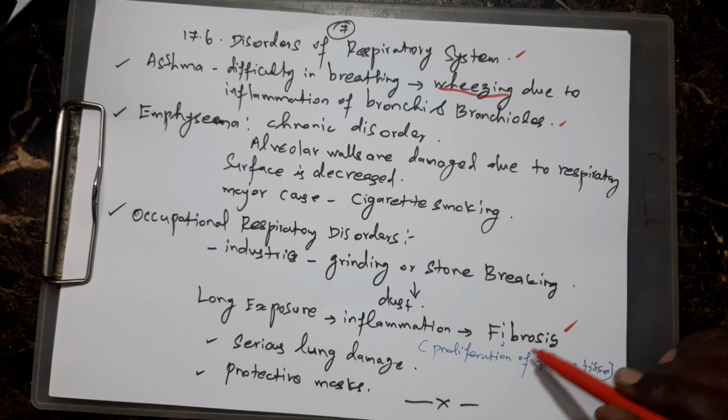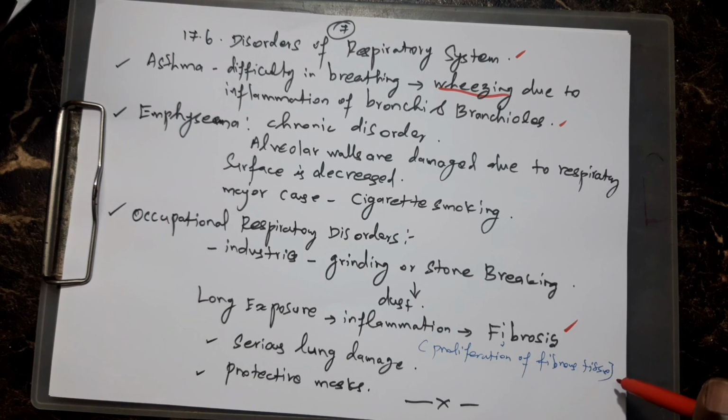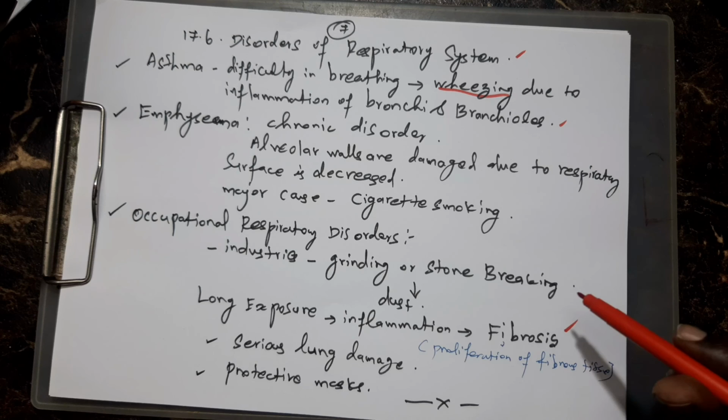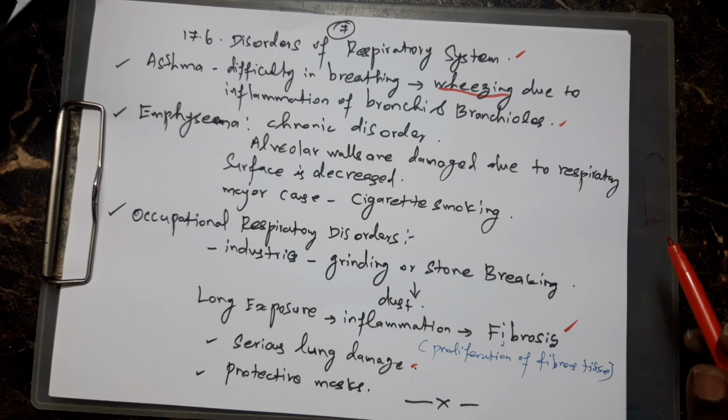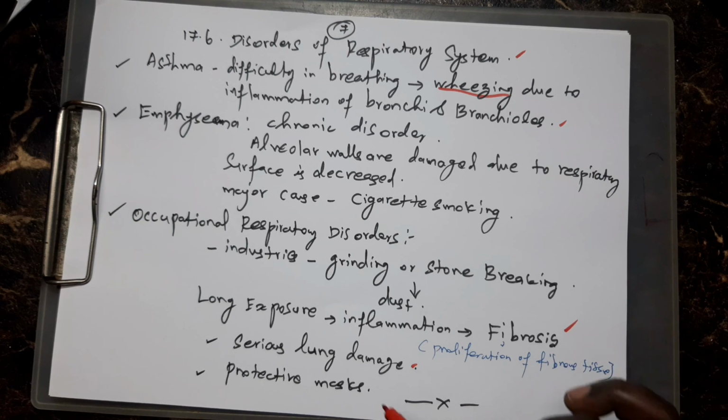Fibrosis means proliferation of fibrous tissue. The fibrous tissue thickens and grows to a very high, thick level. That is called proliferation of fibrous tissue. It causes serious lung damage. This is avoided when employers give employees protective masks to wear, like during our corona period.